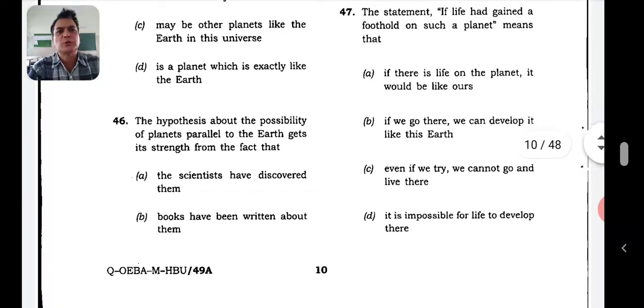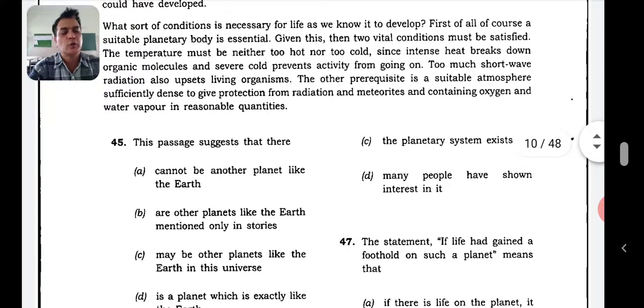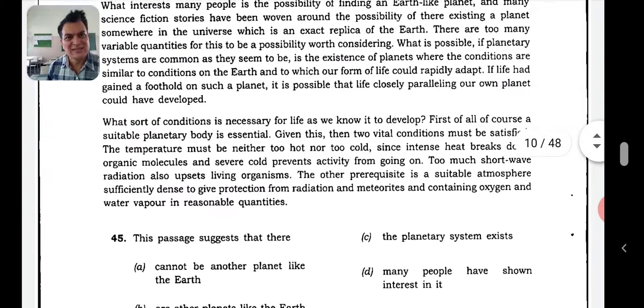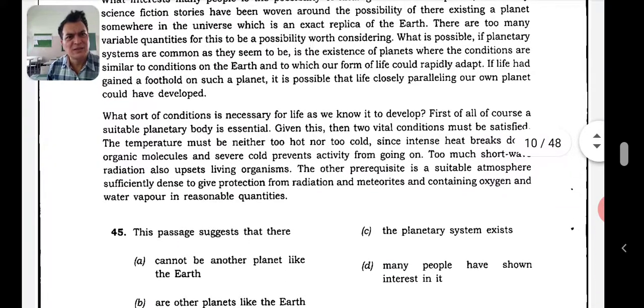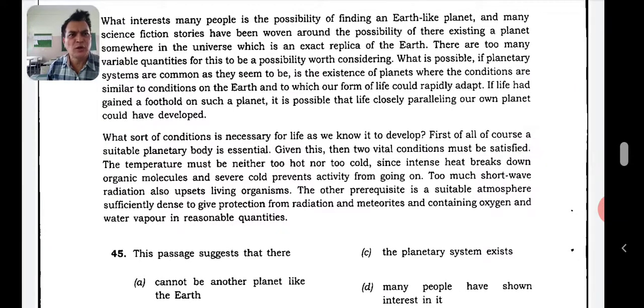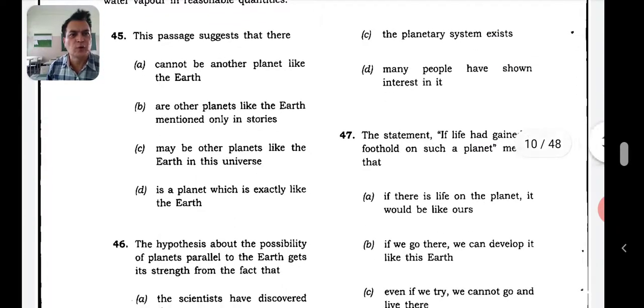The hypothesis about the possibility of planets parallel to the Earth gets its strength from the fact that the scientists have discovered them, books have been written about them, and the planetary system exists. Many people have shown interest in it. So the answer is that the planetary system exists, right? What is possible, if planetary systems are common as they seem to be, is the existence of planets. I think it is quite clear from that third sentence itself that the planetary systems exist. So let's go to the 47th one.